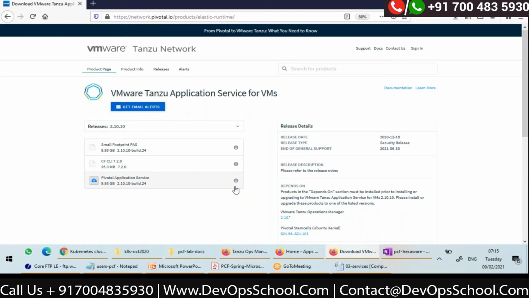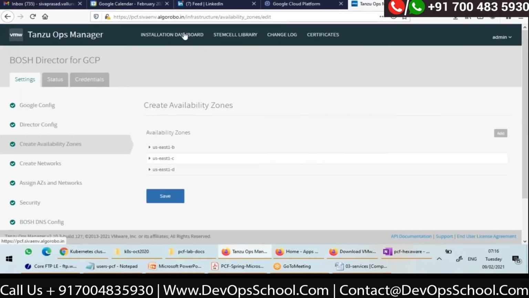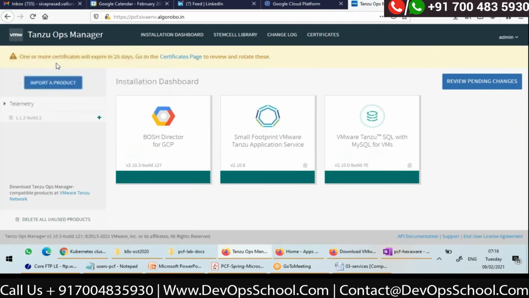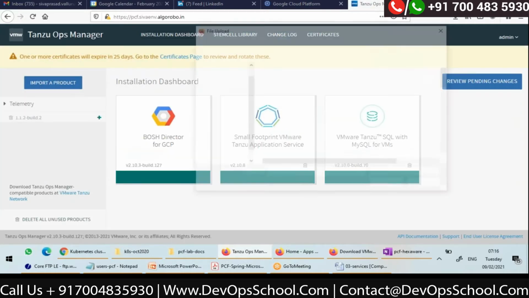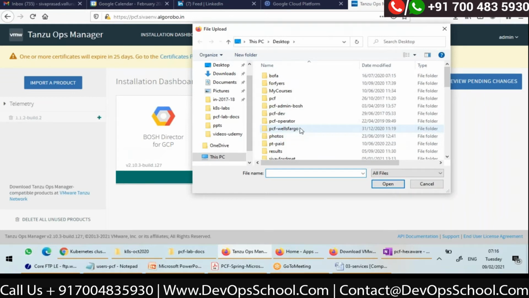It contains all the software releases, BOSH releases, which are required for Cloud Foundry installation. So they have to download this and go to the Ops Manager UI. Here there will be an import button. So we have to just import the 10 GB file we have downloaded.